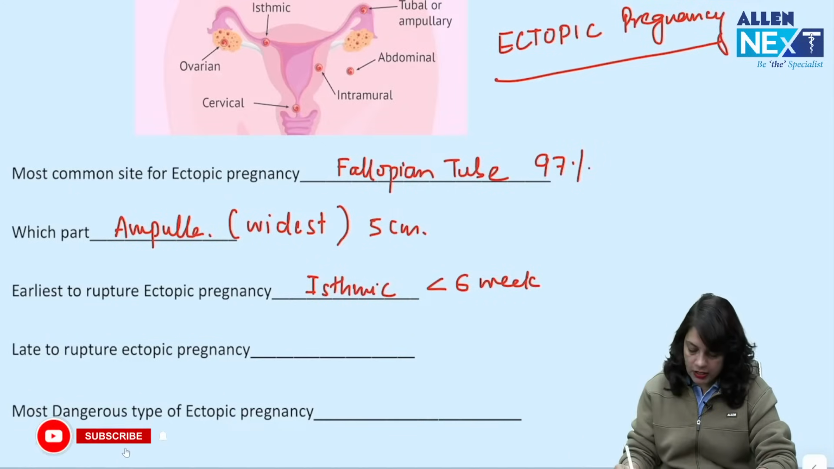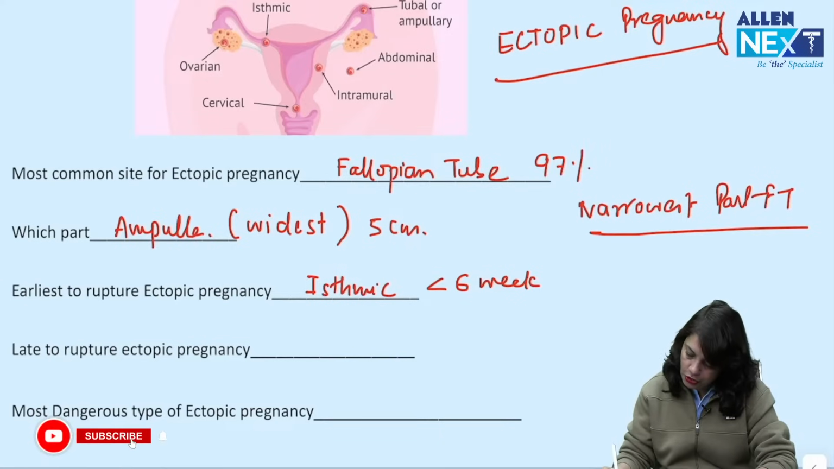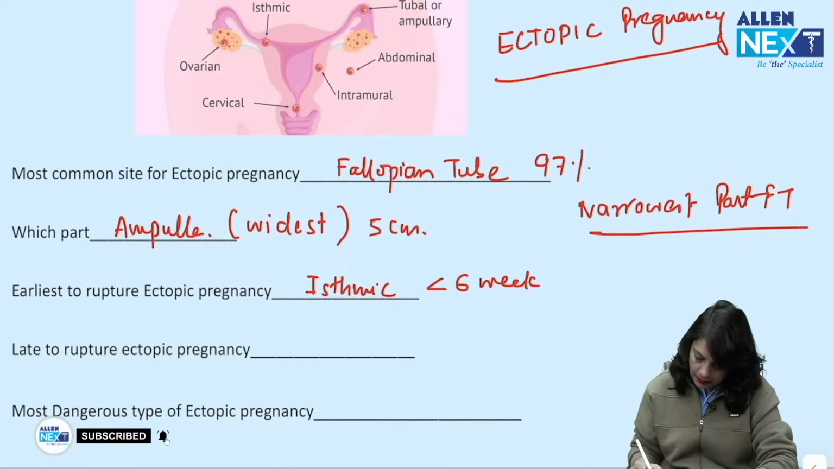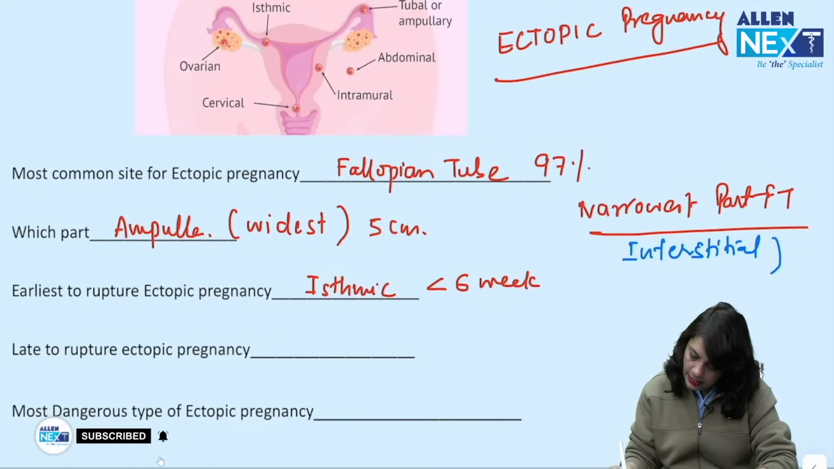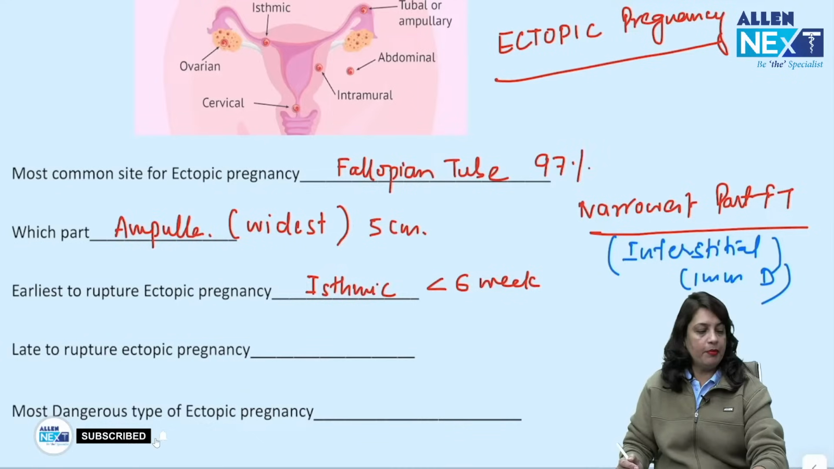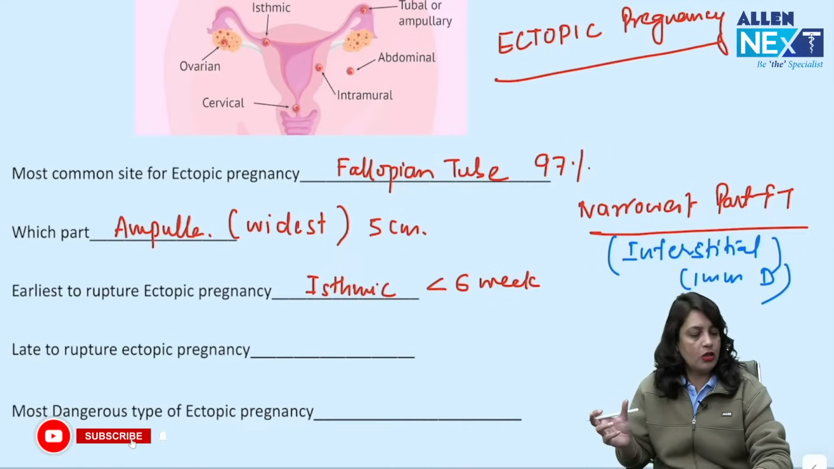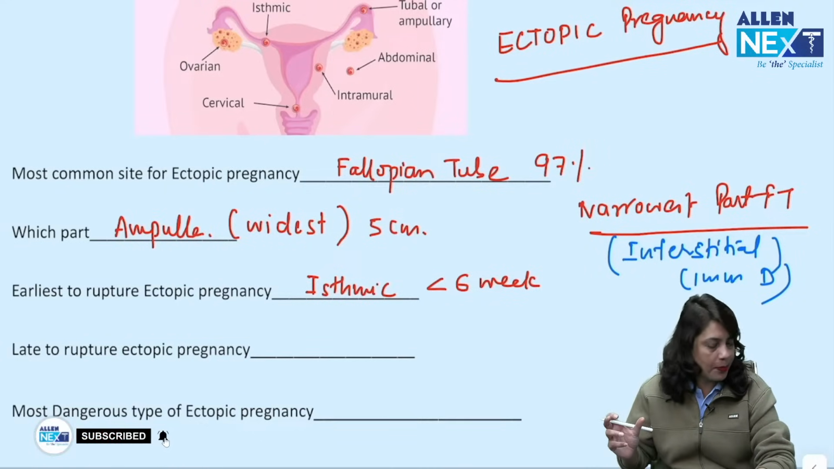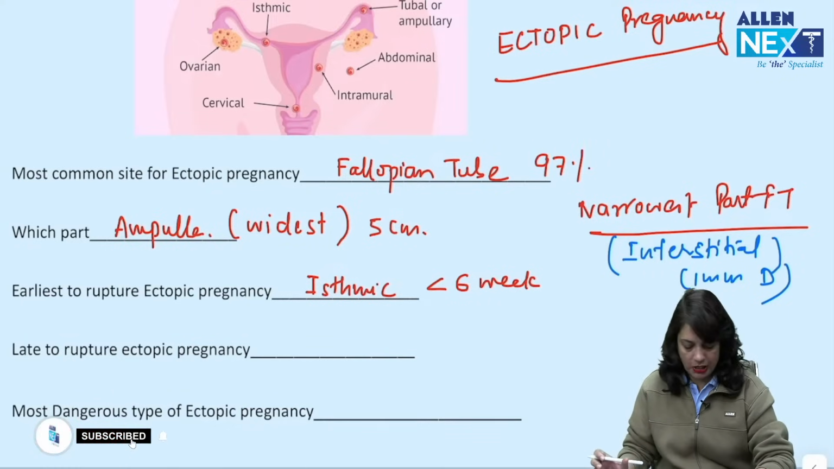Now, the narrowest portion of the fallopian tube, do not get confused, the narrowest part of the fallopian tube is always the interstitial part, which is 1 mm in diameter. Okay, so that is also an important point to remember. Earliest to rupture ectopic is isthmic ectopic, and narrowest part of the fallopian tube is interstitial part.